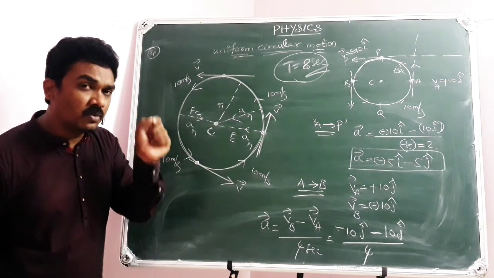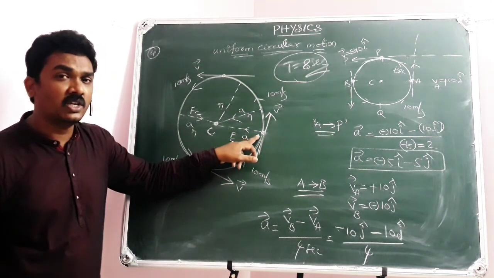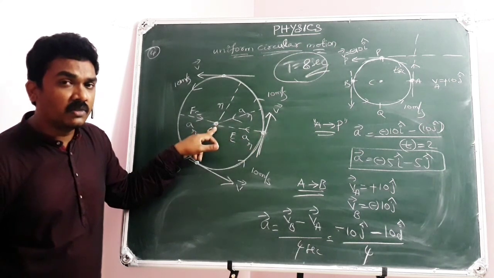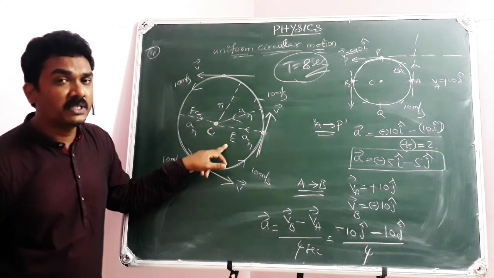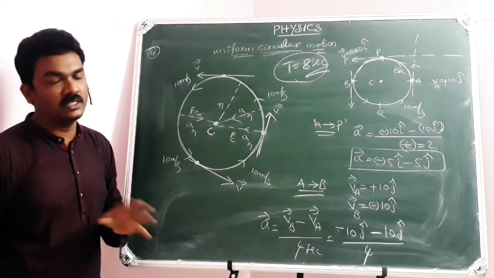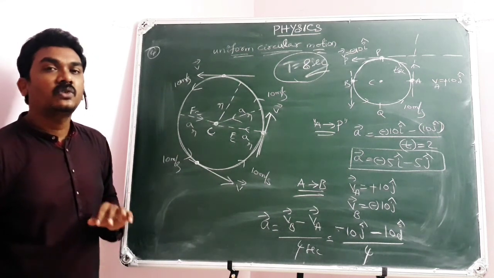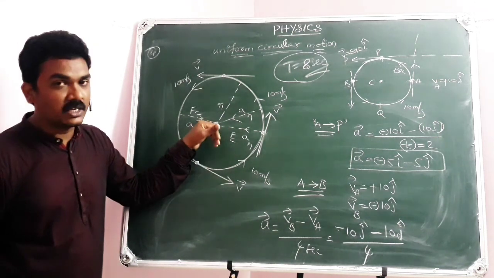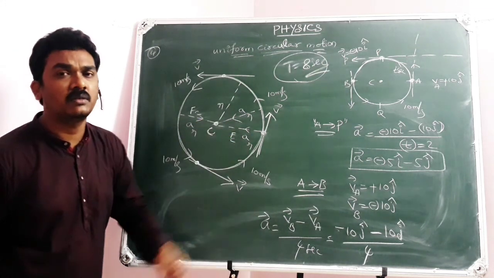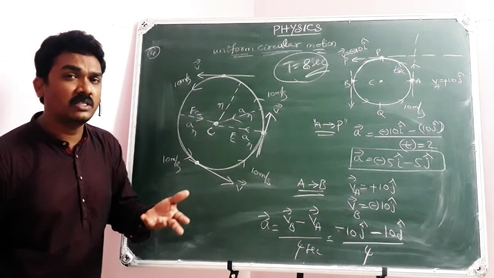This is possible only when the particle experiences a force towards the center of the circle, which is called centripetal force. If not, it is not possible. So as the force is directed towards the center, acceleration will be directed towards the center, because force is the factor that causes acceleration.